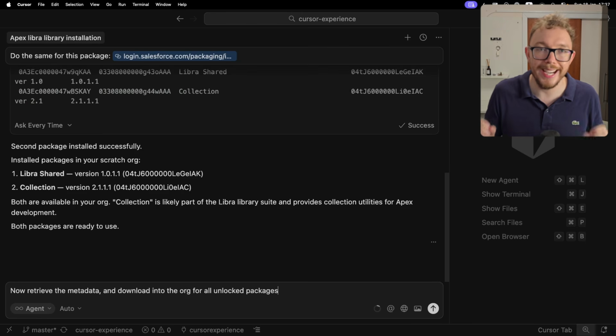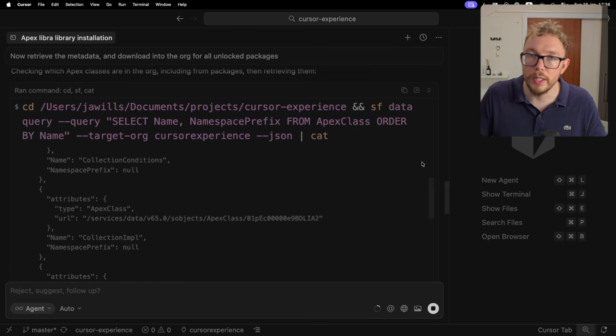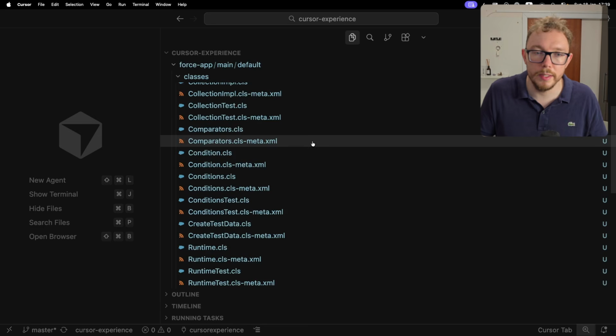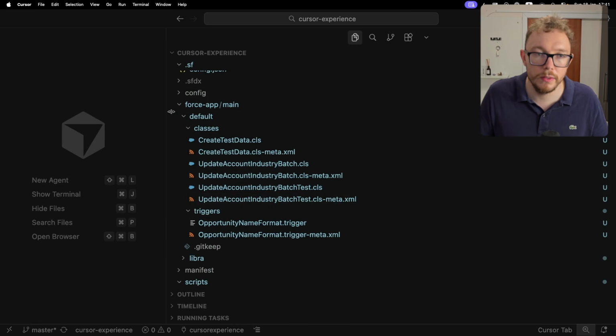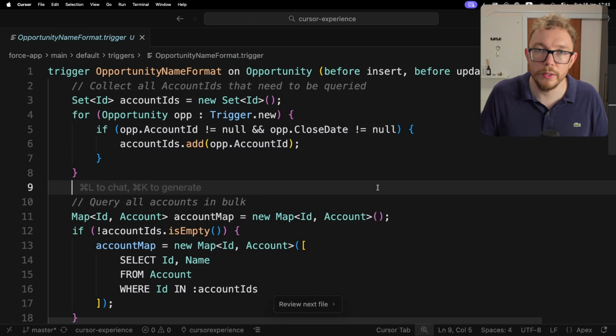So now what I want to do is get the actual code from these packages into my project so that I can better use the features within the IDE. The first thing I tried to do is just retrieve the files, which would only get the files from the Salesforce org and not actually from our project. So then it went and queried all of the classes and generated a related XML to grab them. And this looks good, but I do want to organize them. So now we have the original files created, as well as the library files organized into these subfolders. So now what I want to do is refactor this class to use Apex Libra collections. And so that's going to clean up the code quite a bit.